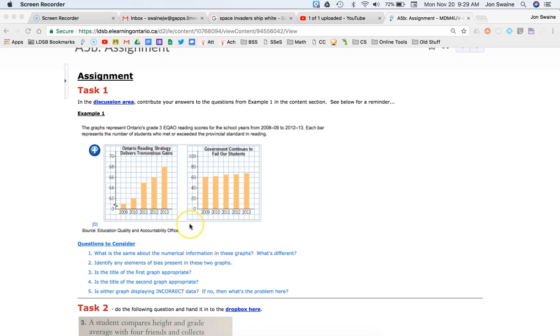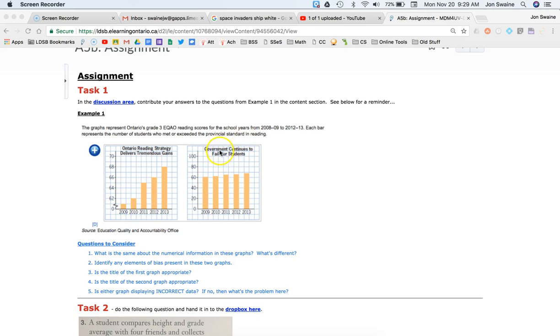Neither one of them. I mean, they both have problems. Like this one here, zooming in on that particular area without telling the reader that you're zooming in on that area is a problem. That's like cheating. Clearly, this graph would be made by people who are trying to promote the reading strategy because they want you to believe that it's getting better. Now, the thing is, it is getting better.